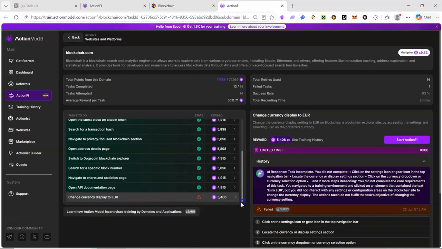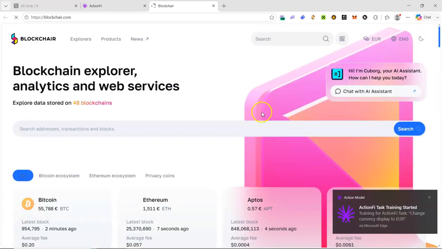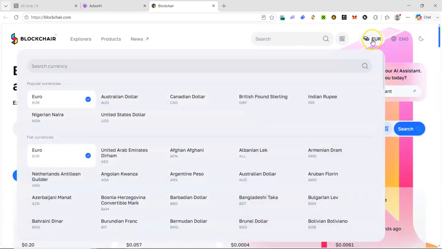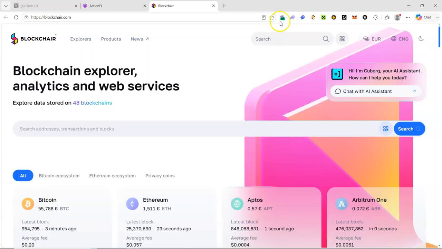You notice, okay, let's just do this again. I think it failed. We just have to do it again. It's not supposed to fail, but I don't know why. Let's find out. This is it. I clicked on here. I have to click on euros, and that is it.